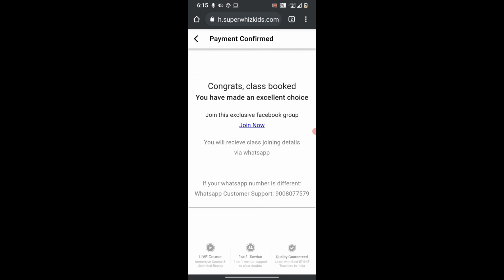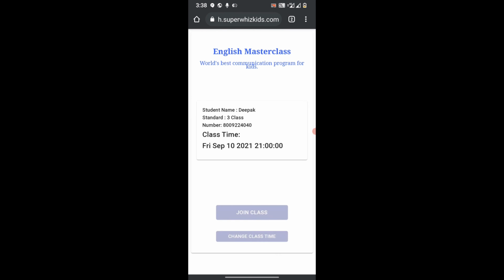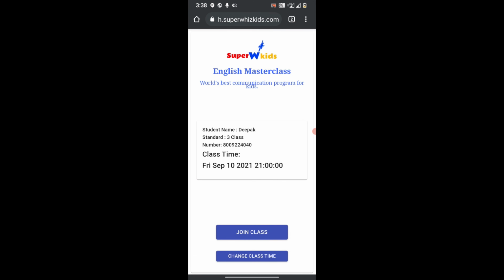Now they will get their information in the WhatsApp and all. So once a user have booked the class, they will get this message, the sample message automatically in their WhatsApp. So it will contain class link, it will contain rescheduling link. So let's say if they want to change the time, they can simply click on this link. It will contain the current time, and they can either join the class or they can change the class time.